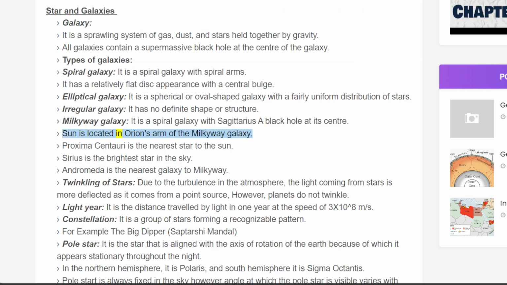The Sun is located in Orion's arm of the Milky Way galaxy. Proxima Centauri is the nearest star to the Sun. Sirius is the brightest star in the sky. Andromeda is the nearest galaxy to the Milky Way.